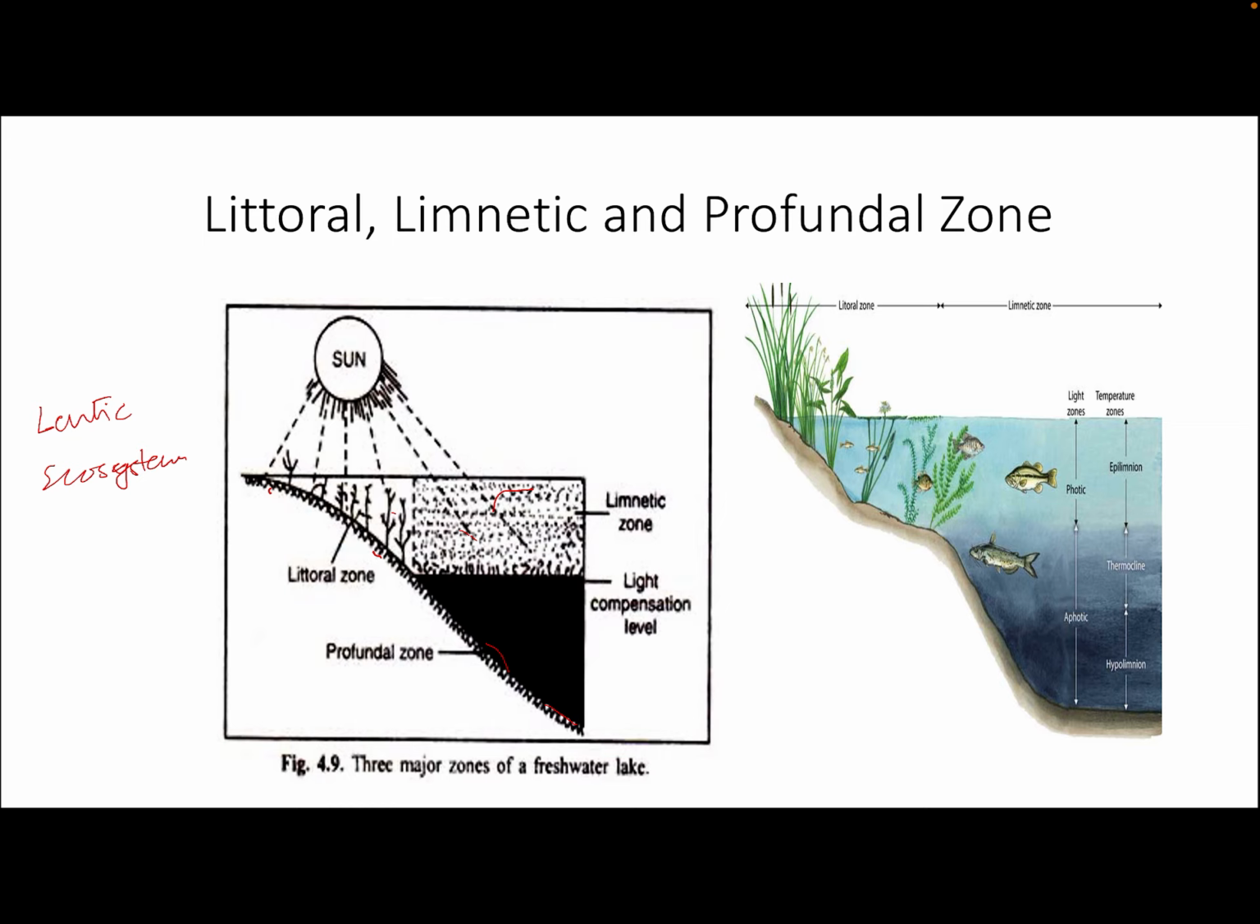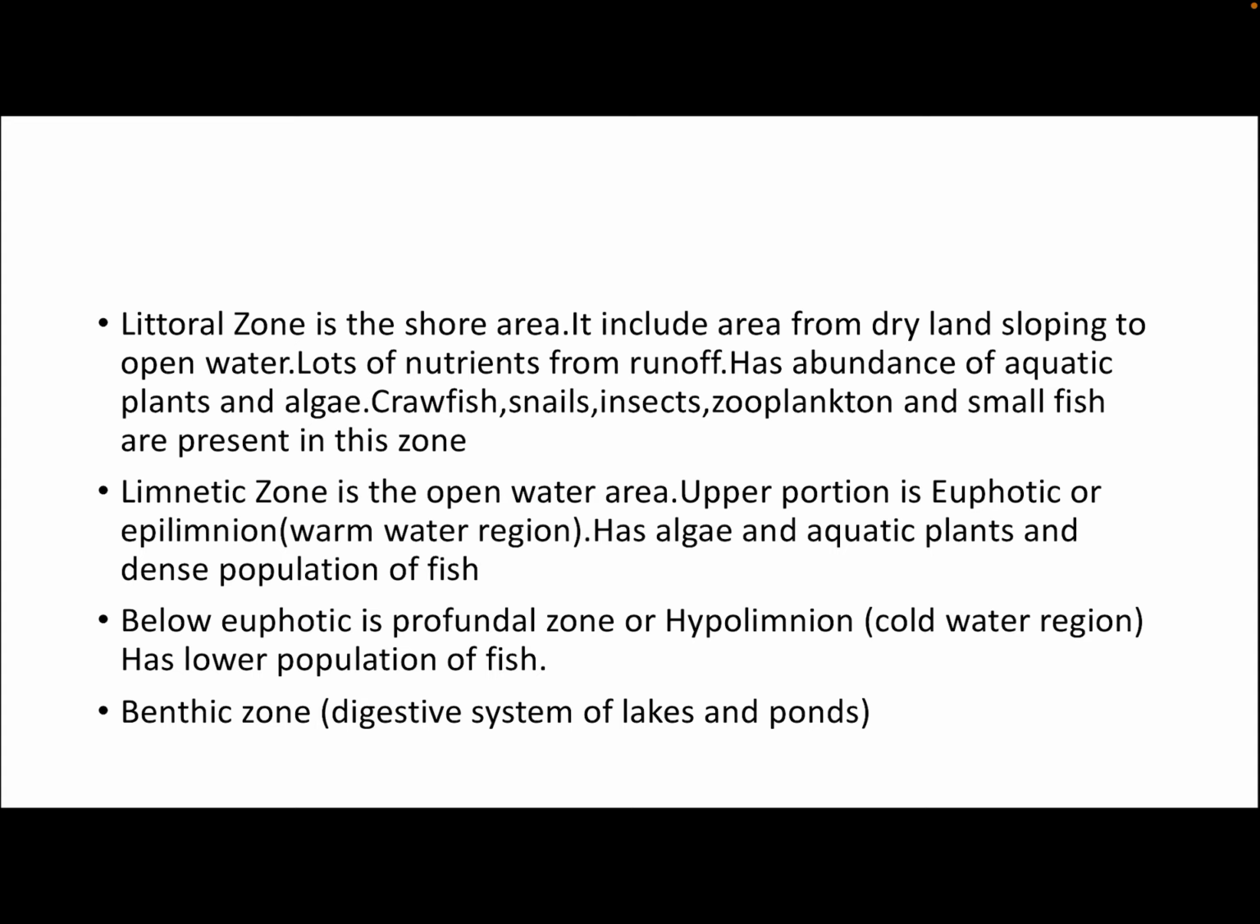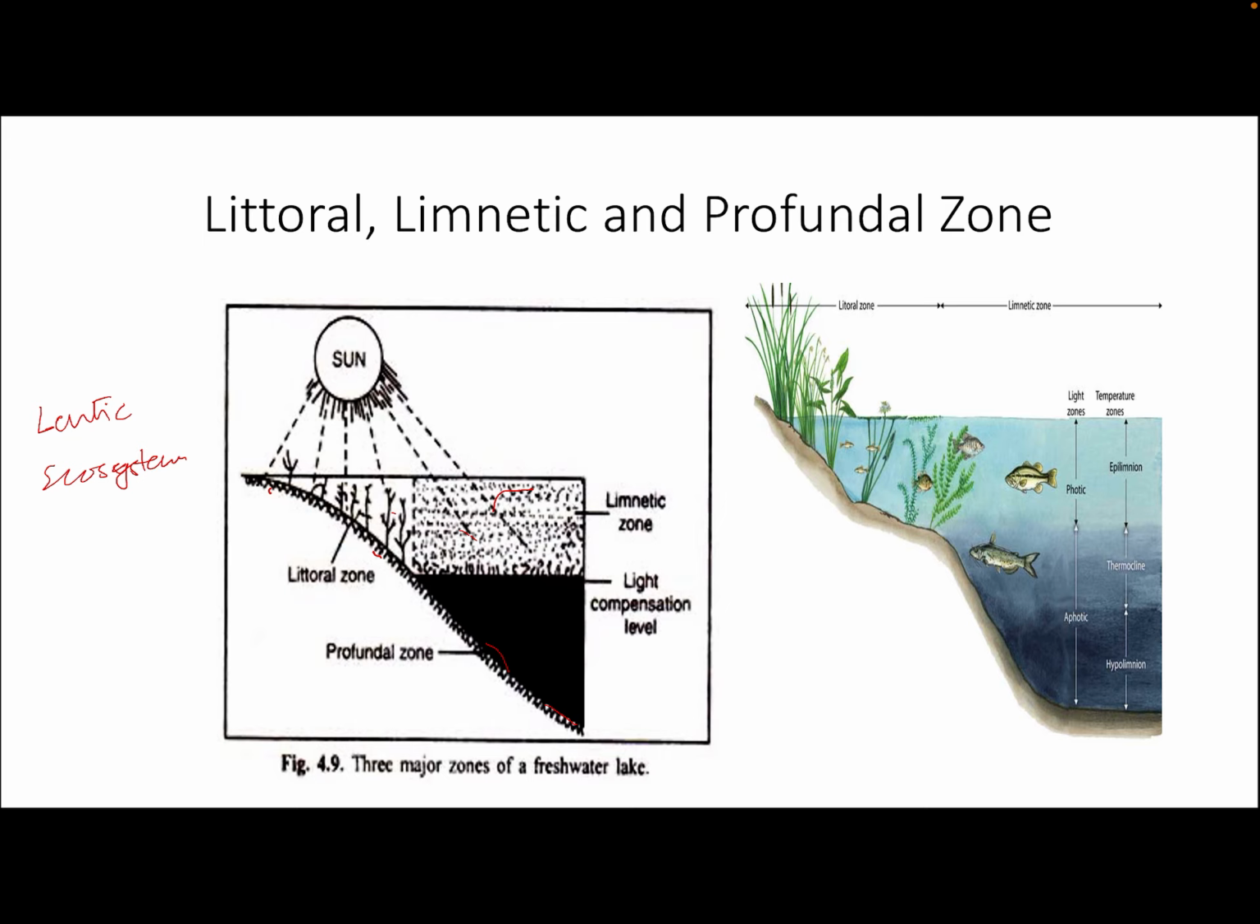Then there is an aphotic zone where the light penetration is not that much as in case of the photic zone. And aphotic zone is the area which is also called the hypolimnion area. Hypolimnion refers to the cold water region, and this zone is present below the photic zone, and this zone is also called the profundal zone. And it is present below the thermocline area.